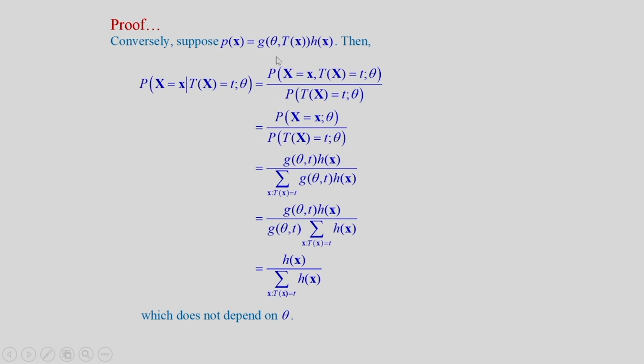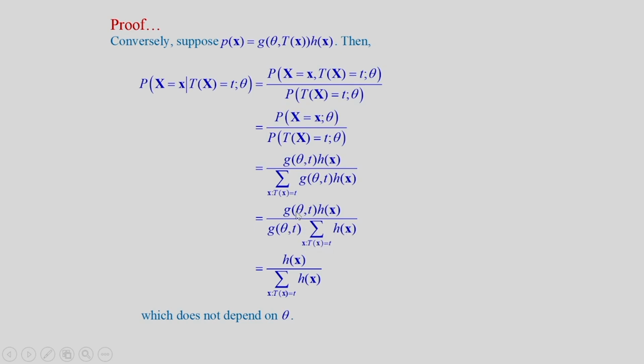Now, we will apply this factorization result. So, we will get g(theta, t) into h(x) divided by summation g(theta, t) into h(x), x such that T(x) is equal to t. So, this g(theta, t) will be common for all. So, we are taking it common here, and therefore, this denominator will be g(theta, t) into summation h(x), x such that T(x) is equal to t.